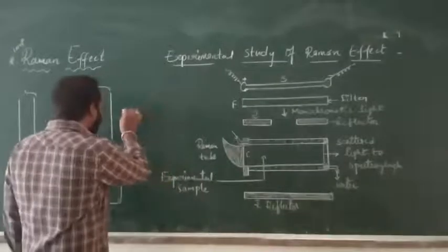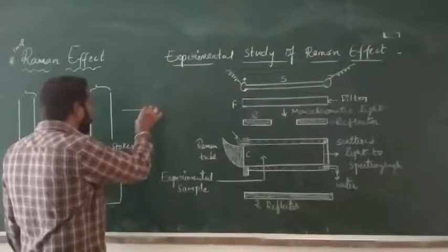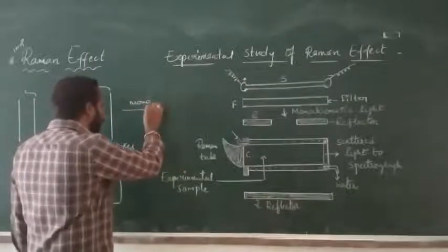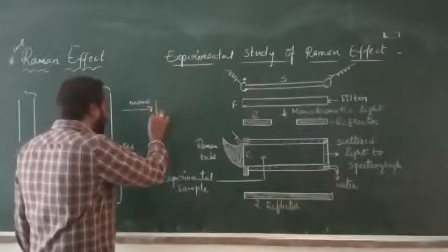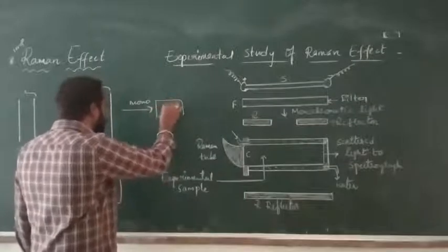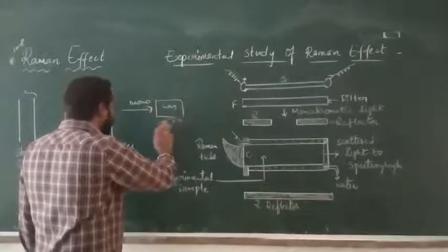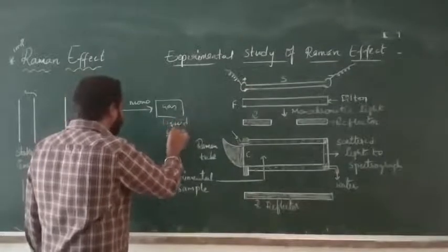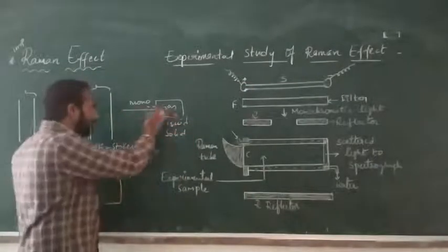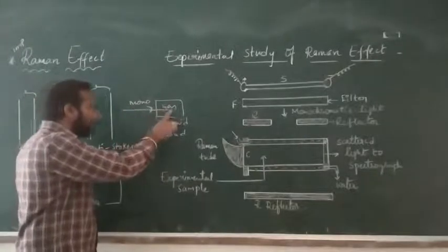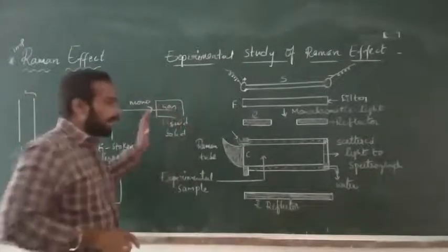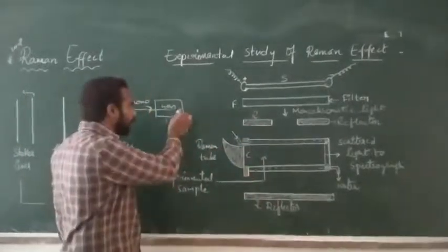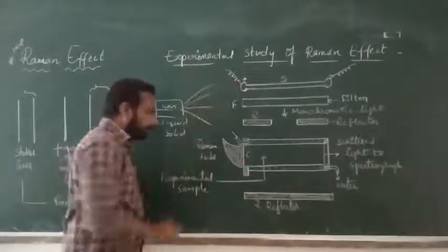When monochromatic, single wavelength light falls on a gas, liquid or transparent solid, what happens? A small fraction of light will be scattered in all directions.